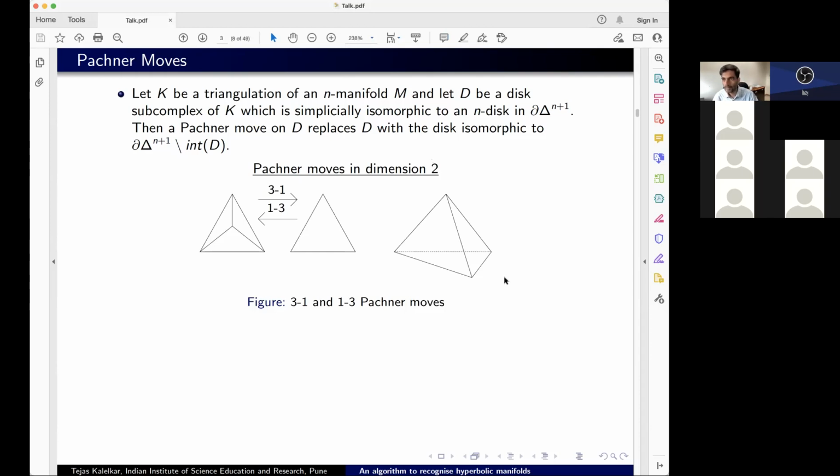Sorry, Tejas, one stupid question. What in this algorithm are you counting? What things are you counting at unit cost, as in multiplication of arbitrary size numbers, division? What is the model of computation? So here, the number of top dimensional simplexes.